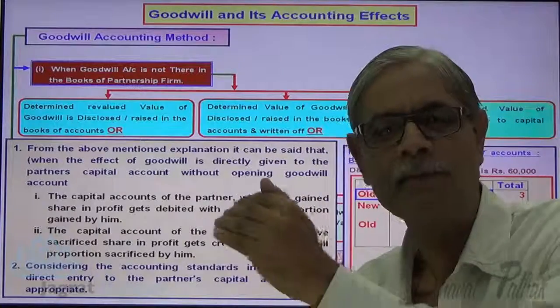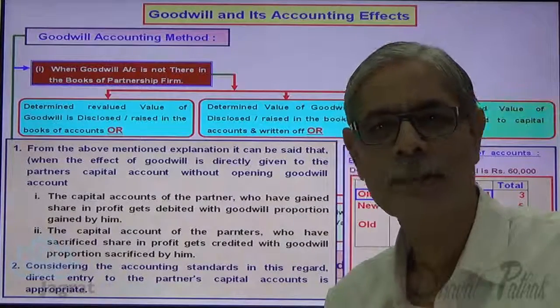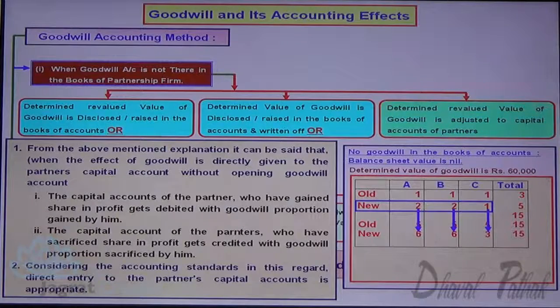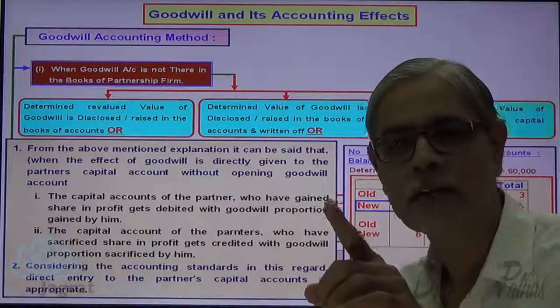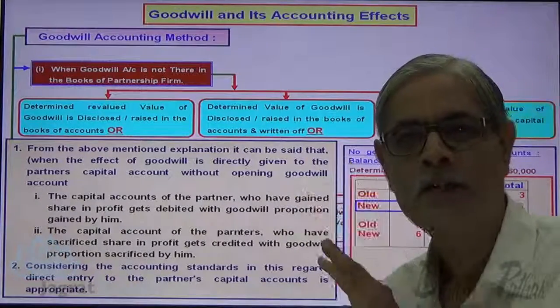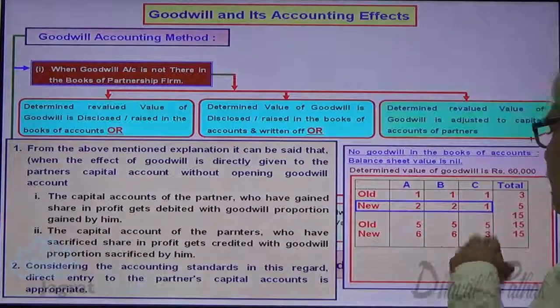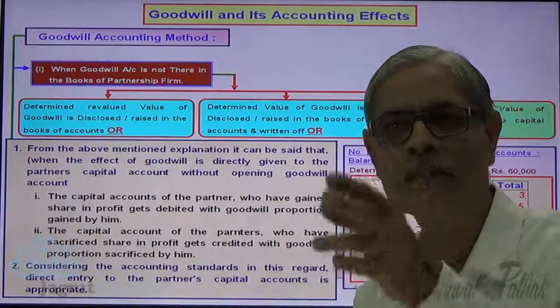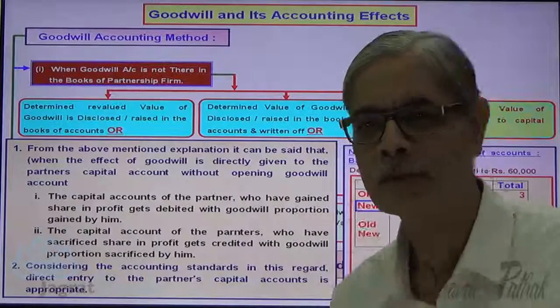But suppose now the same 15 rupees are distributed after the change in the profit sharing ratio. A will get 15 into 2 by 5, which is 6 rupees. B will get 15 into 2 by 5, 3 twos are 6 rupees. And C will get 15 into 1 by 5, 3 rupees. So in the old profit sharing ratio, they will get 5, 5, 5. As per the new profit sharing ratio, they will get 6, 6 and 3. Now find out how much is the gain and how much is the sacrifice against the total profit 15. Just observe.